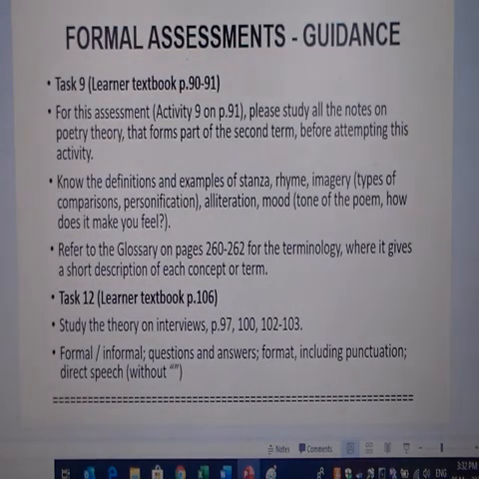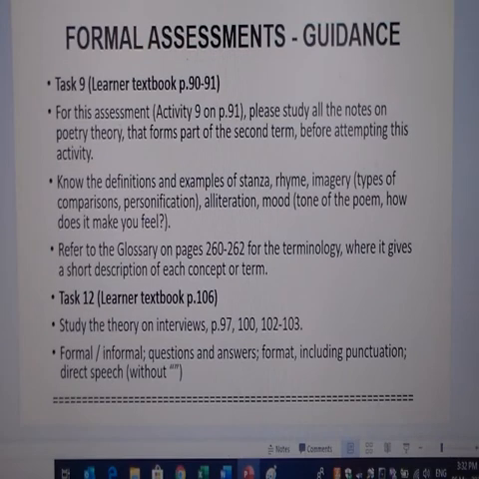And then lastly, your formal assessments. I just want to give you some guidance on 2 of the assessments that I think you might have a bit of difficulty with. So task 9 on pages 90 to 91. It's a poetry assignment. Please study the notes on poetry theory that forms part of the second term before attempting this activity. Know the definitions and know examples of what is a stanza.